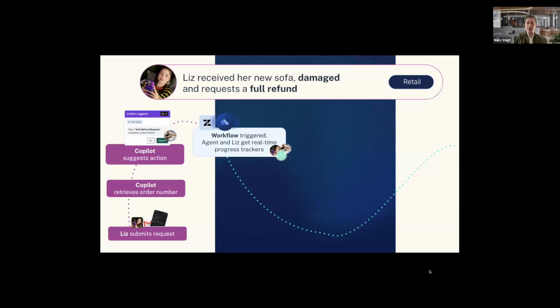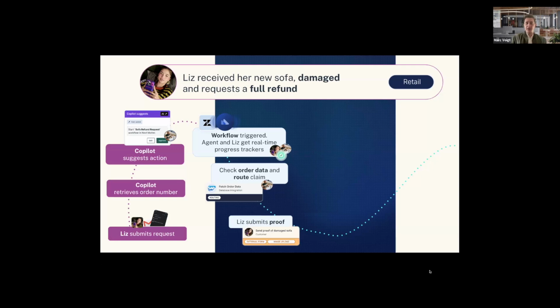That's very important because now we can work with the next meta flows to easily provide Liz tasks and a safe environment to upload photos and so on. We also integrate to other systems. Here in this case, like SAP, we check the order data and route the claim. After that, Liz also has to submit a proof, maybe a photo of the damaged sofa.